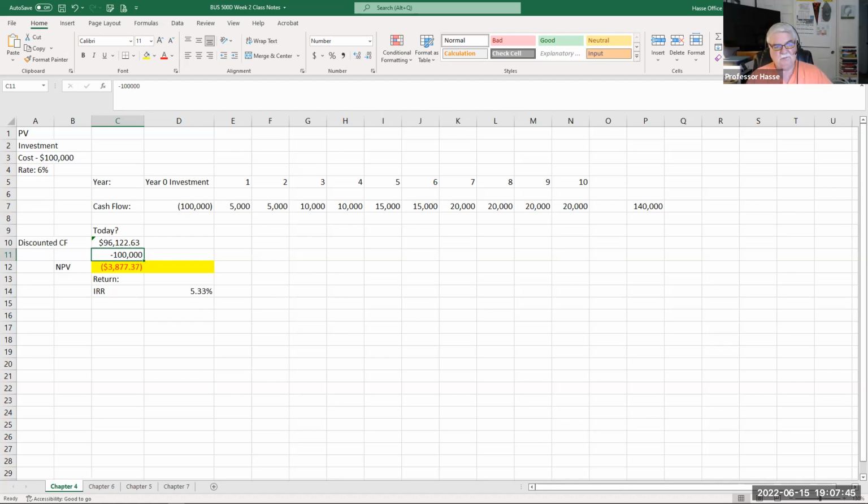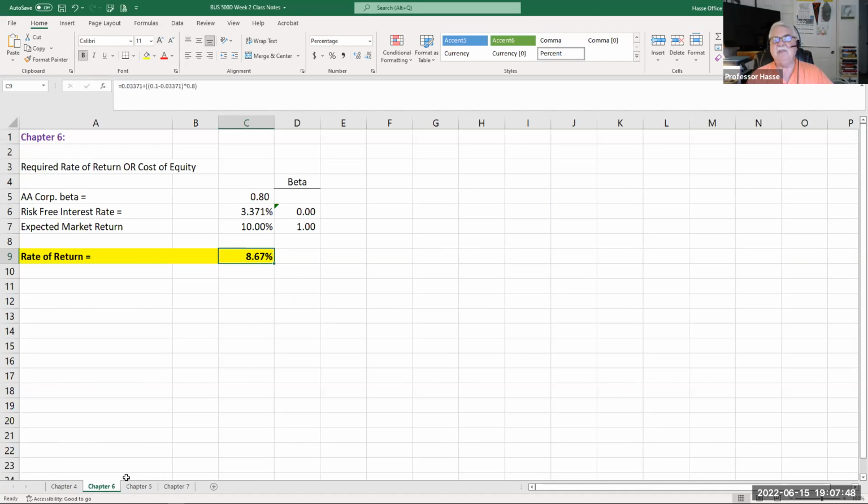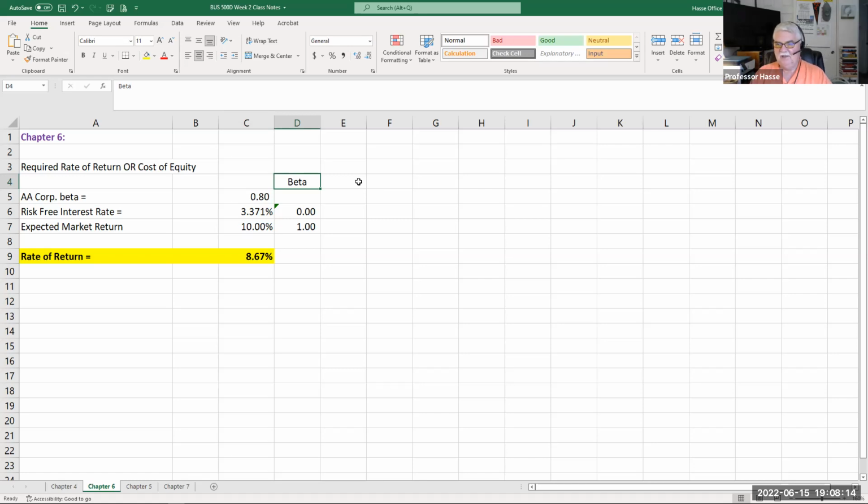In Chapter 6, when you start reading that, it's talking about risk and return. We'll talk more about this in our video over the weekend and into next week. But what we're talking about is that when we make an investment, what is the risk to the people giving us the money? Is it high risk or low risk? Well, risk is defined in Chapter 6 as beta. Beta is a statistical regression analysis of the standard deviation of a set of returns compared to the market. Let me give you an example of beta.